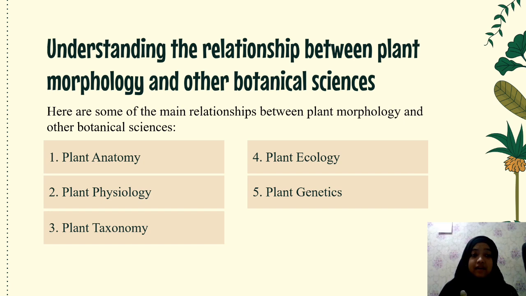Number 1. Plant anatomy. Difference in focus. Plant morphology studies the shape and structure of external organs, while anatomy focuses on the internal structure of plants at the microscope level. Relevance. Understanding morphology helps in understanding anatomy, as external characteristics can provide clues about internal structure.